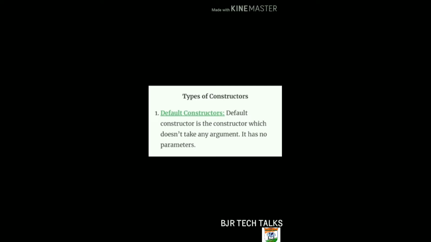Generally, default constructors are of two types. One is compiler defined default constructor. Second one is user defined default constructor. The compiler defined default constructor means when we write a program without creating any constructor, the compiler will create the constructor during the execution. So such a kind of constructor is called a compiler defined default constructor. User defined default constructor means when we create our own constructor. I will explain compiler and user defined default constructors with examples.